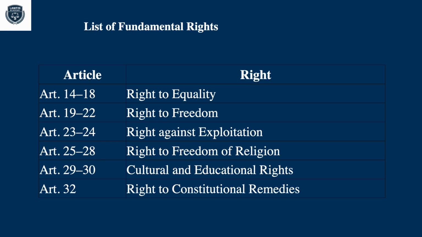List of fundamental rights: Article 14 to 18, right to equality; Article 19 to 22, right to freedom; Article 23 to 24, right against exploitation; Article 25 to 28, right to freedom of religion; Article 29 to 30, cultural and educational rights; Article 32, right to constitutional remedies.